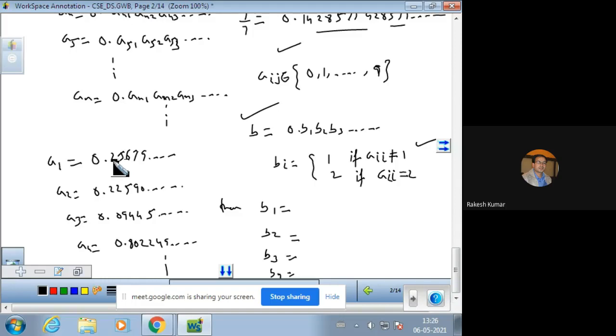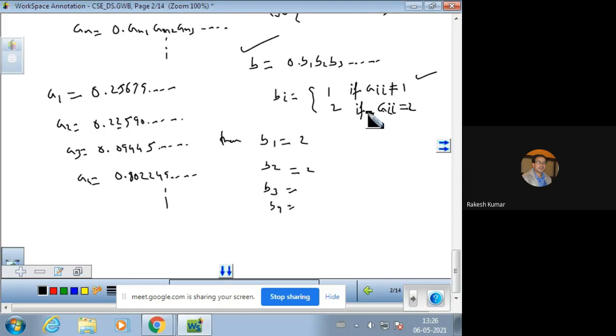Now A11, what is A11? The first point. The first digit of the first point is 2 here. So if A11 is 2, then it should be 2. This is the way. The next one is B2, from A22. The second place is also 2, so B2 is also 2. Now in the third place, we want to find B3, for I equal to 3.